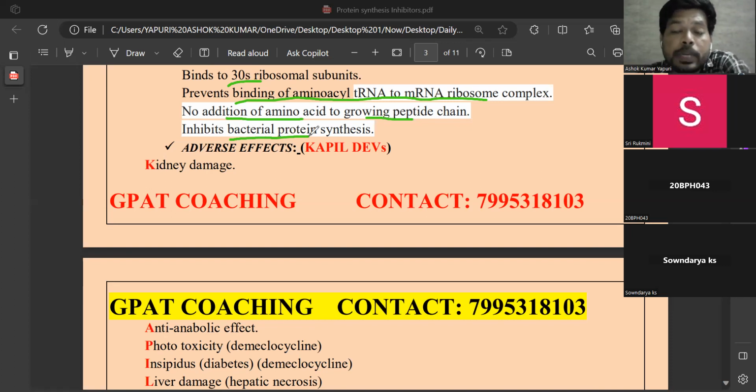So tetracyclines bind to the 30S ribosomal subunit and prevent the reading of amino acids on the A site. If there is no reading of amino acids on the A site, no peptide bond formation on the P site, and no protein synthesis. So simply, the tetracyclines bind to 30S ribosomal subunits in the ribosome complex and affect the function of tRNA on the A site.